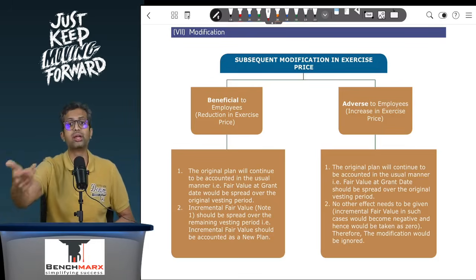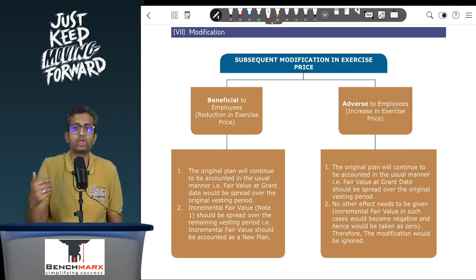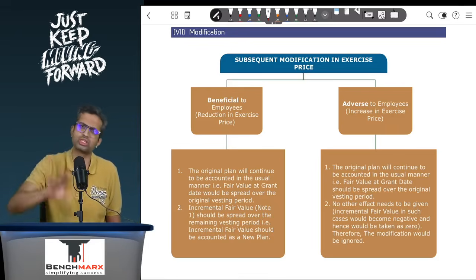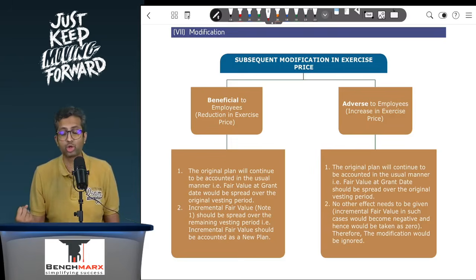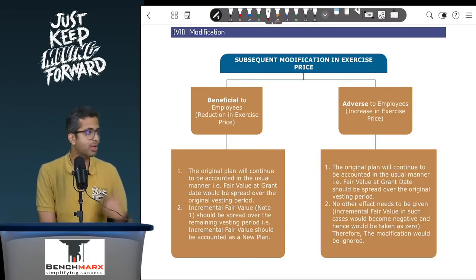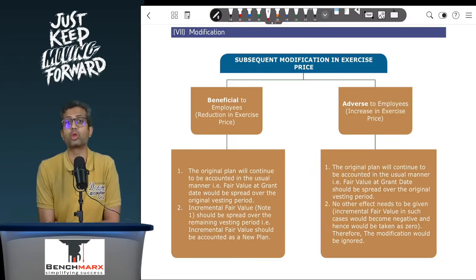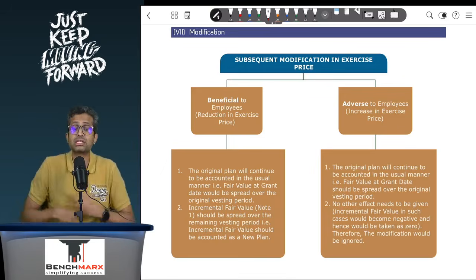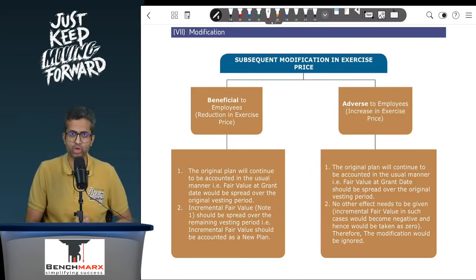So let us remeasure it. But you can't remeasure your options. If there had been no change, it would still be at 30. If there's a change, it will still be at 30, because you can't remeasure your own equity. But then you can't even ignore it, because if you ignore it, you are telling the reader that it does not really matter whether there's a change or no change. Now the directors are consciously doing something for employee welfare. So how does this get reflected in your books of accounts?